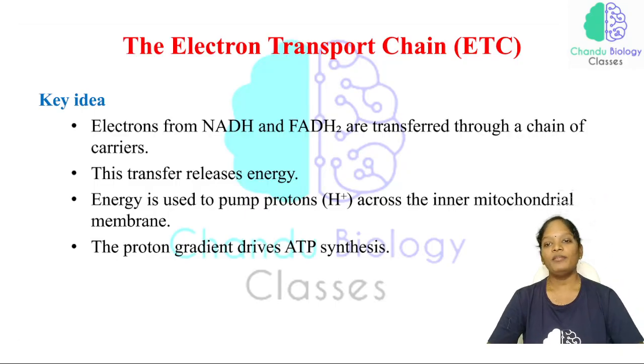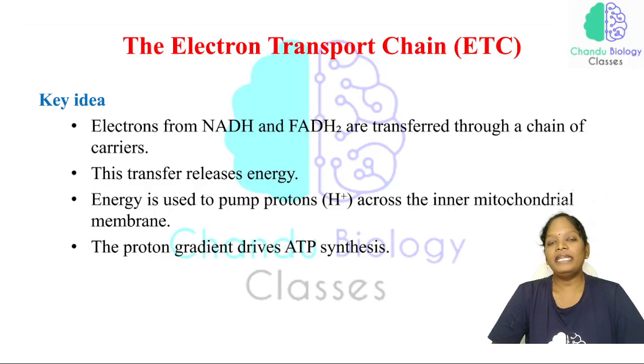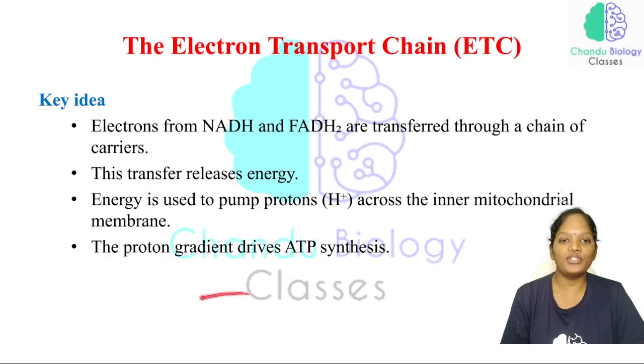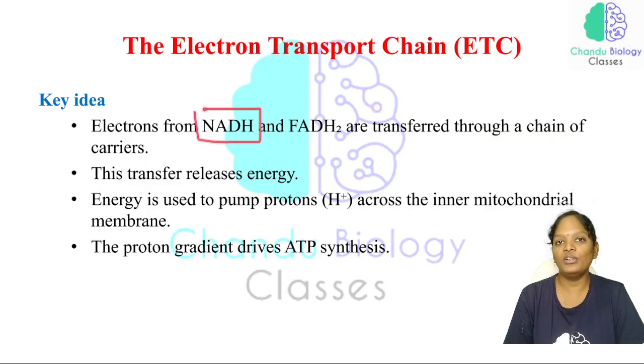Now, let me explain what the main motive of this electron transport chain is. See here, electrons from the NADH and FADH2 are transferred through a chain of carriers. So we have certain carriers. This will be the electron donor.